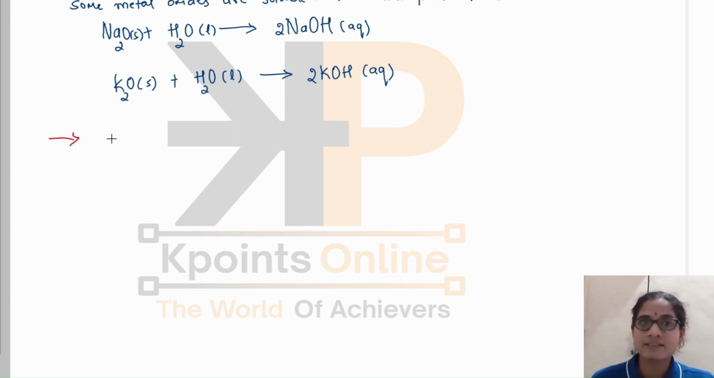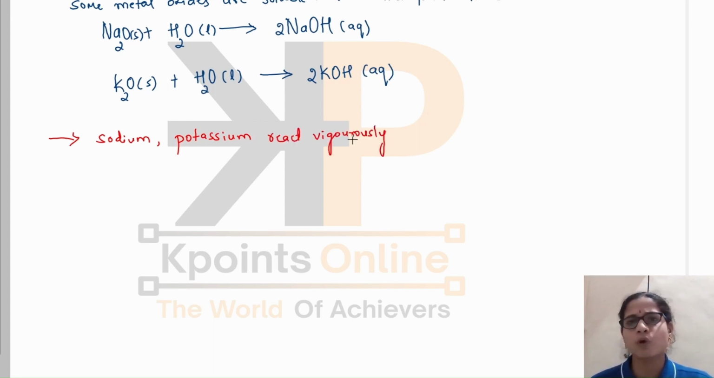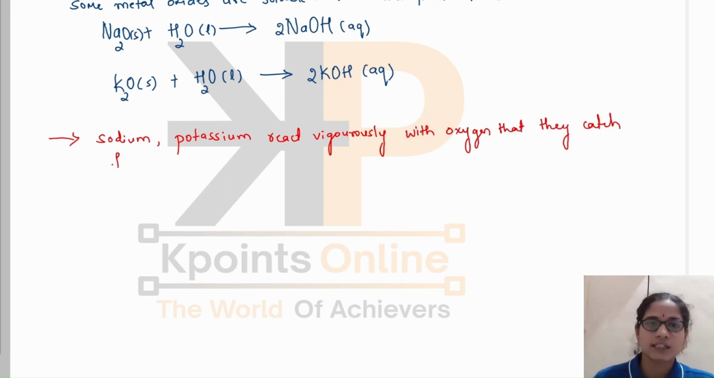You can see the metals like sodium and potassium react very vigorously with oxygen so that they catch fire. They react so spontaneously with oxygen that they catch fire. So we always see that sodium and potassium are kept immersed in kerosene, because when exposed to air, they may react with oxygen and catch fire, because of which sodium and potassium are always stored under kerosene. You should remember this fact.